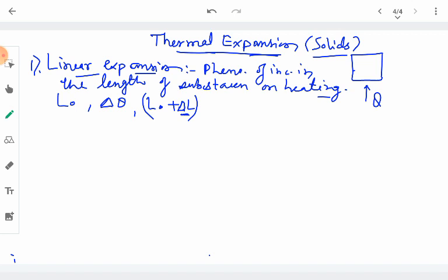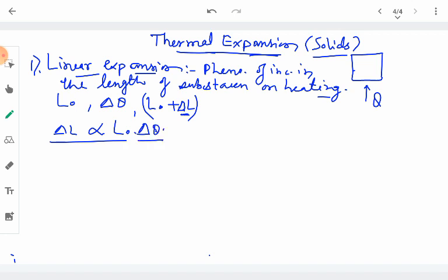This increase in the length, called delta L, is the expansion in the length. It has been found that it is directly proportional to the original length, and it is also directly proportional to the change in temperature which is taking place.